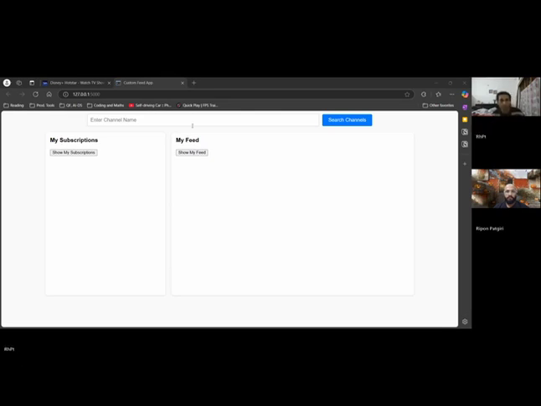So this could be one place where you can subscribe to all those things, and there will be a common feed where you can follow them all in a single place. That's the idea behind this app. But so far, I've only added YouTube subscriptions, so as of now it's just like a YouTube feed. There's nothing more to do.